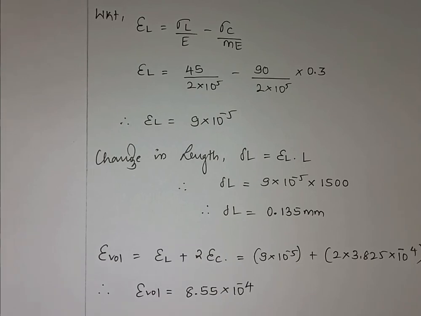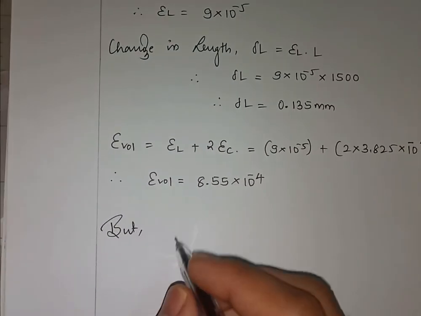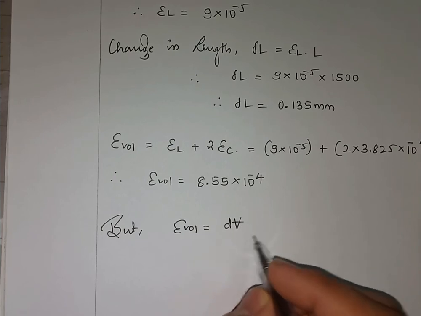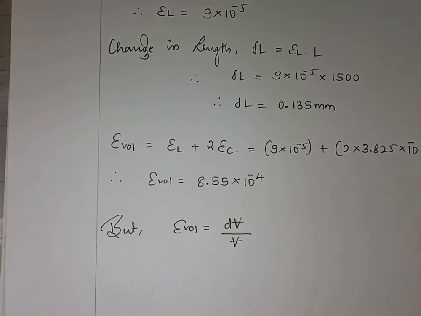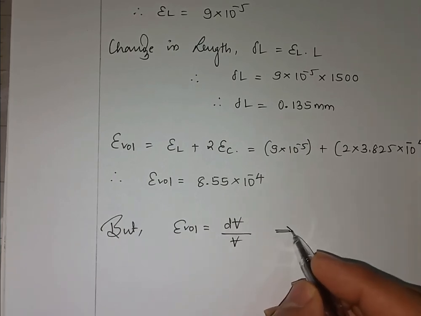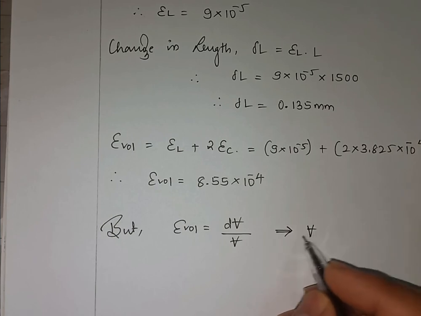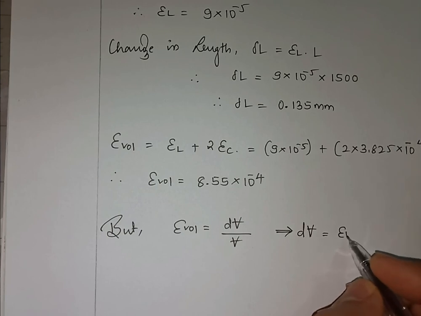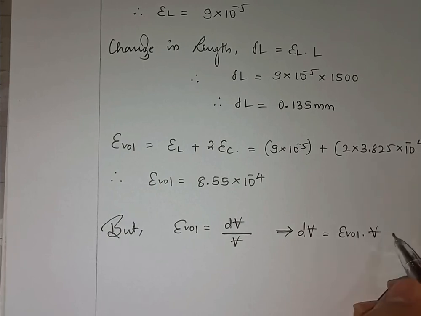But epsilon volumetric is given by change in volume to original volume. So I am in need of the change in volume, which is given by epsilon volumetric into volume.